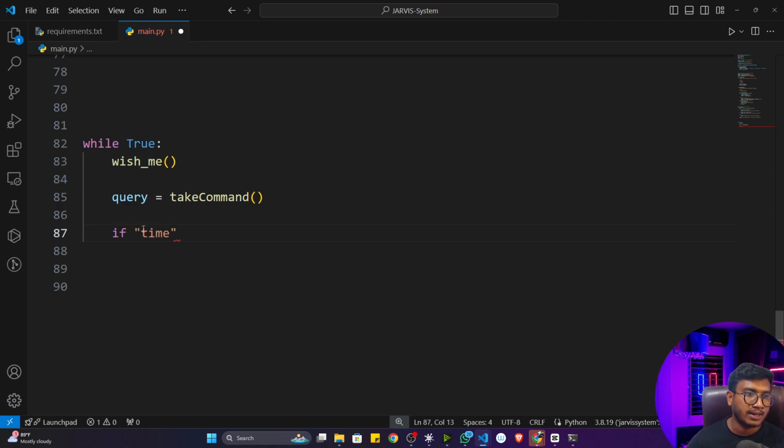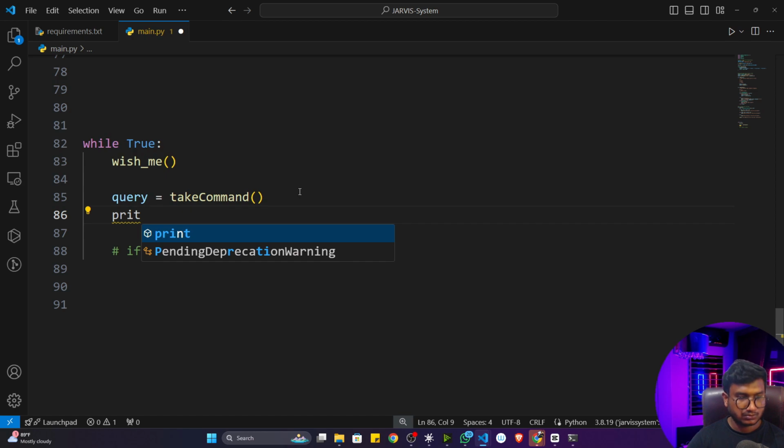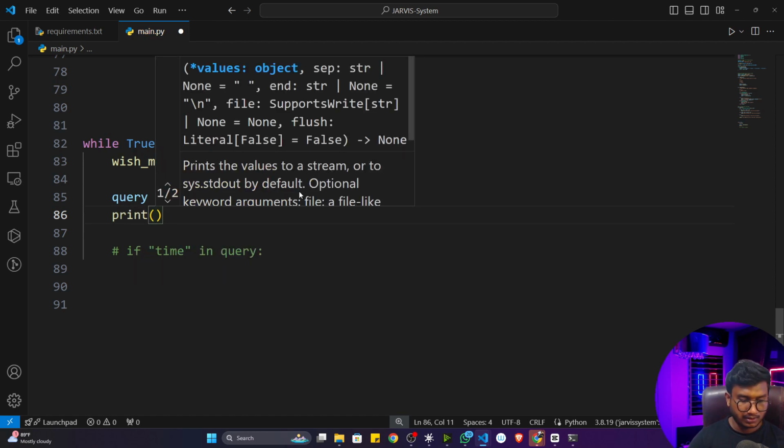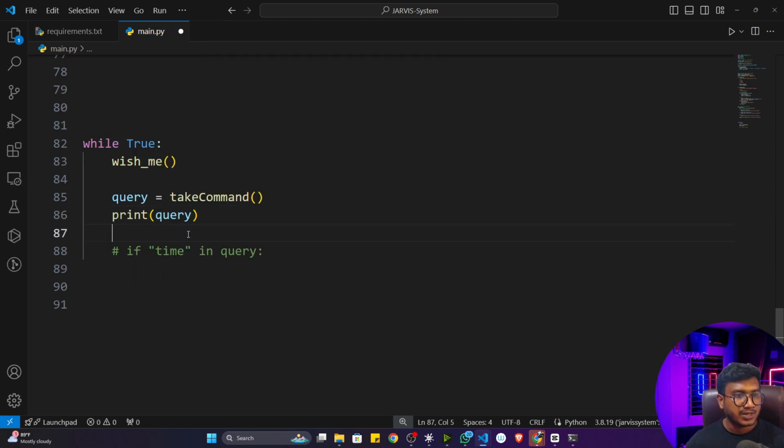I'll just write if time in query. Here I'm using the membership operator. I think you know what the membership operator does. Query is nothing but text. If I print my query, it's a text. That means it's a string, right?